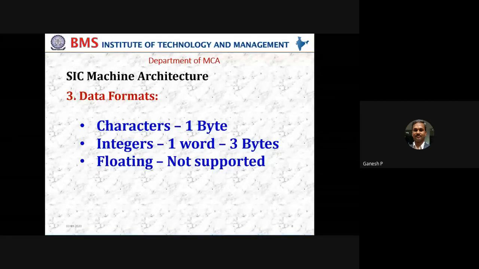The underlying hardware or underlying architecture is going to decide whether integer is 1 byte, 2 bytes, 3 bytes or 4 bytes. If you remember in the first class we talked about this: if you take Unix or Linux, the integer takes 2 bytes, and in Windows, the same C program takes 4 bytes. Why so?